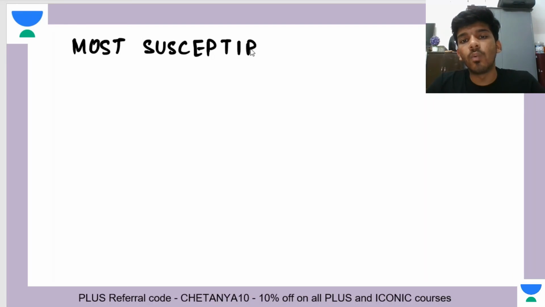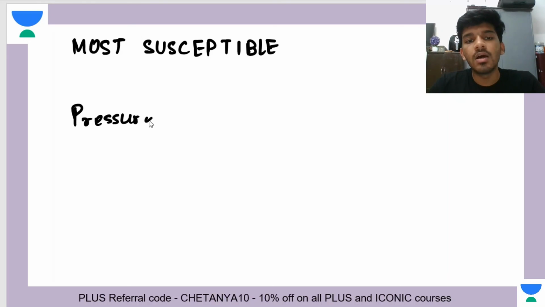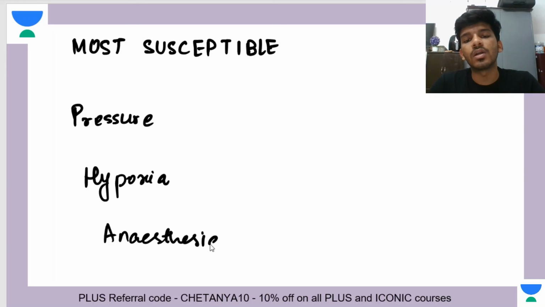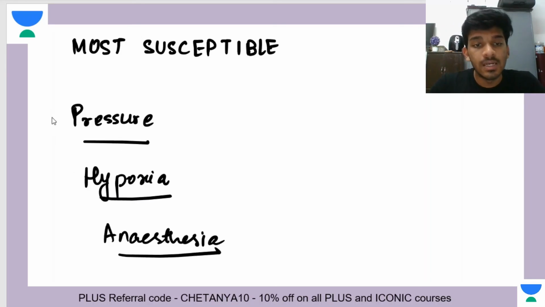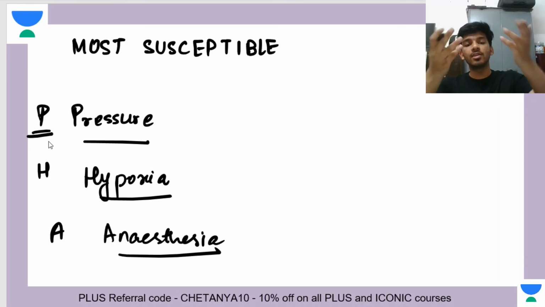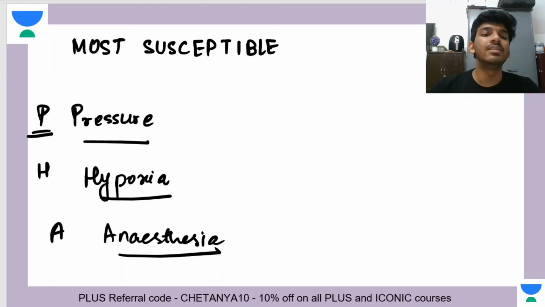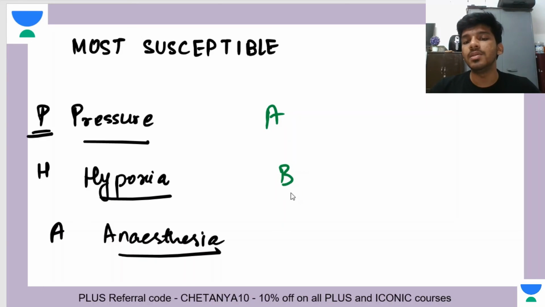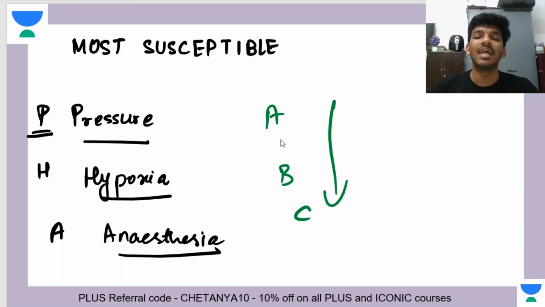So what were the three agents? P for pressure, H for hypoxia, and A for anesthesia. So pressure, hypoxia, anesthesia, you can see the first letters P, H, A. I have written this in alphabetical order in opposite, so starting from the highest alphabet, then going downward. So P, H, A. And then the order becomes ABC, in increasing alphabetical order, A, B, C. So that is how you can actually memorize this particular table.